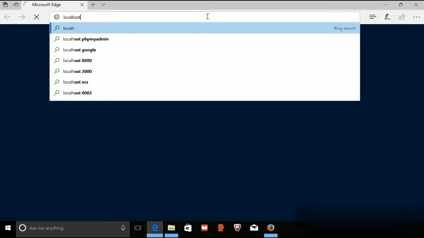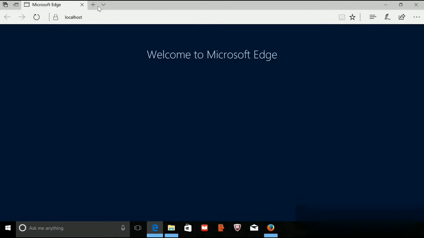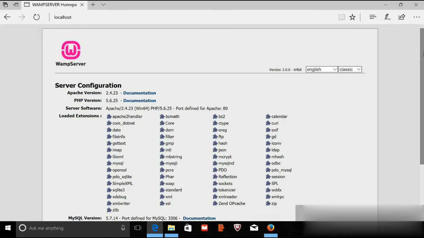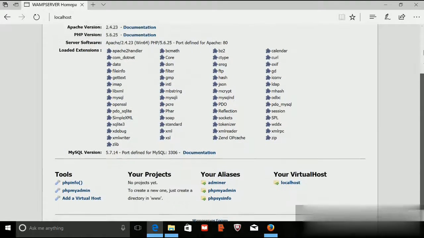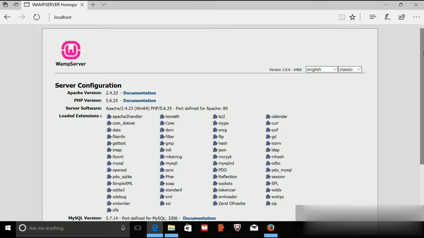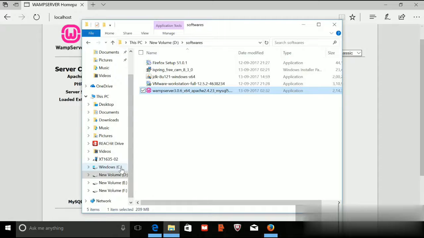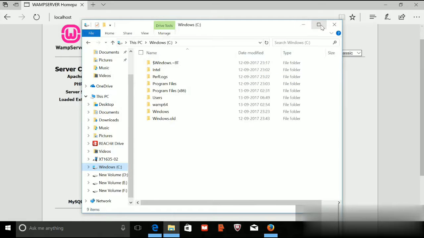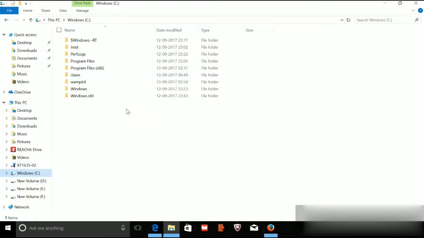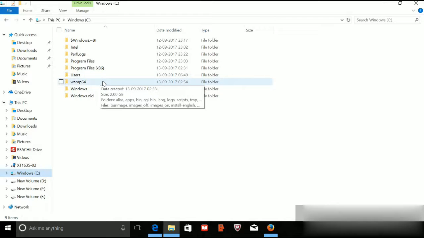So just I will show you how you can go to a dashboard of Wamp server. Go in the browser and type localhost. Yeah, so this is your home page or a dashboard of your Wamp server. Now, how do you trigger your projects to your Wamp server? For that, you have to go to the location where you have installed your Wamp server. So I installed it in my C drive. So in C drive, you will be getting a folder called Wamp64.